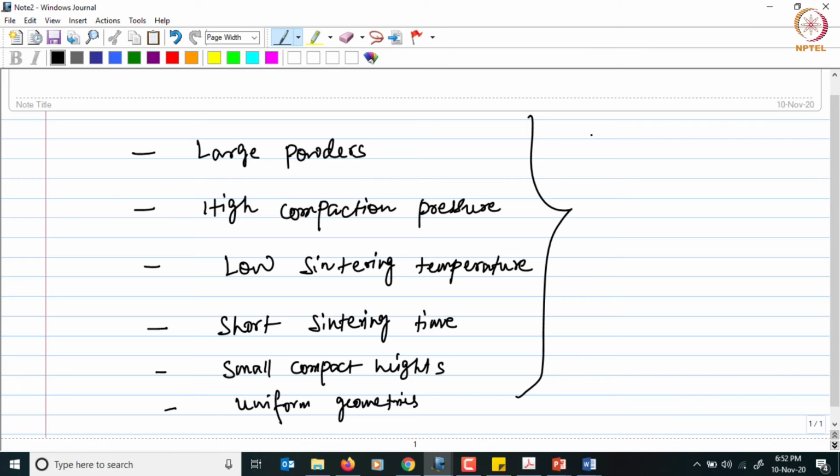But the problem is some of these attributes are also detrimental to the compact strength, and some of them can also create problems such as die wear and things like that. Hence, it is difficult to maintain the dimensional tolerances by the die compaction process, as I said before.